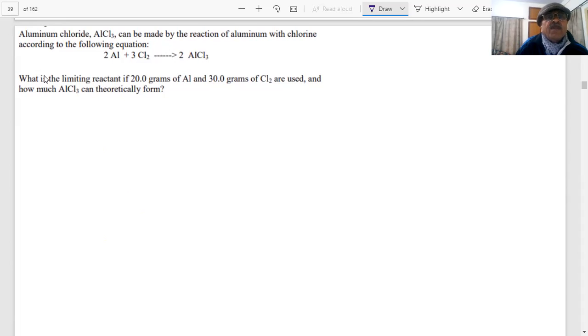Aluminium chloride can be made by the reaction of aluminium with chlorine. What is the limiting reactant if 20 grams of aluminium and 30 grams of Cl2 are used? How much AlCl3 can be theoretically formed, students? You have 1 to 2 minutes to try this question. Then we both are going to do it together.